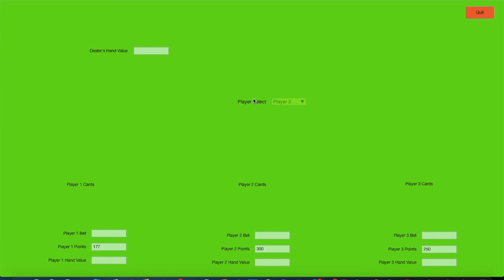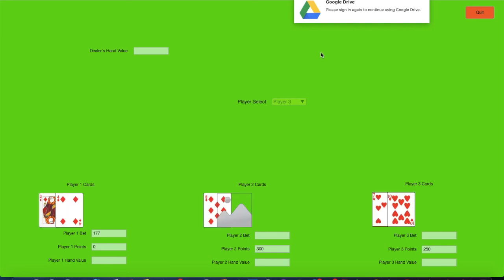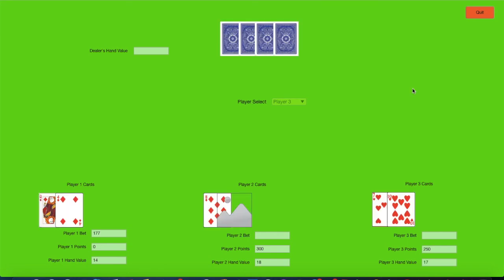First, player 1 is going to place his bet, then players 2 and 3. Player 1 just went all in. He's got a 14. Now it's player 2, Ethan's turn to place his bet. And now it's my turn. I'm just going to go ahead and bet 150. And Bryan just busted out. He is over 21.